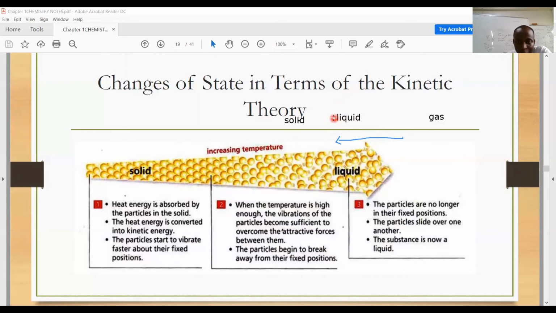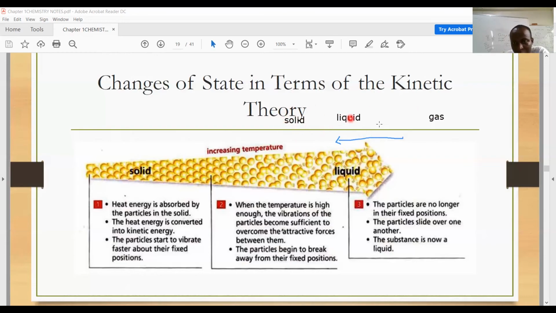Now, when you further decrease the temperature, they lose more kinetic energy, and the attractive forces become even greater. And so they are forced much closer to each other, and then they are forced into a fixed position. And so you have the transition from liquid to solid taking place. And that is freezing.